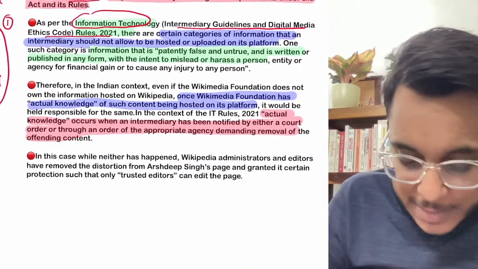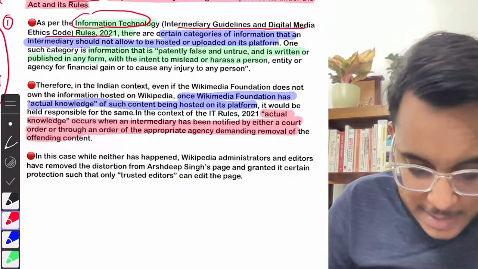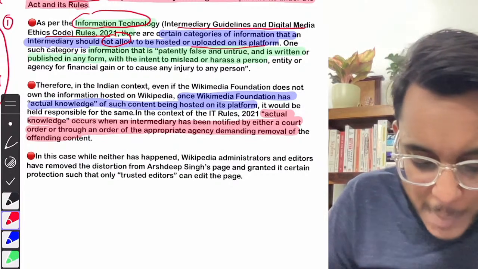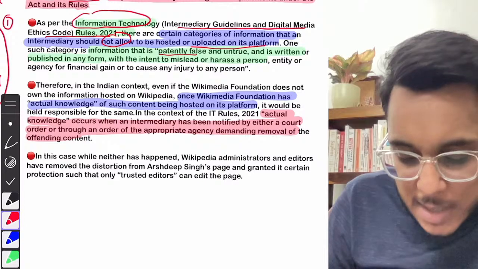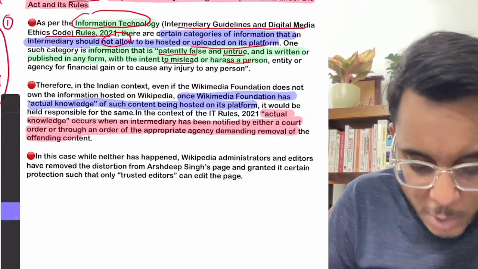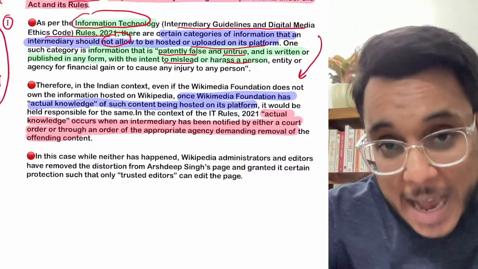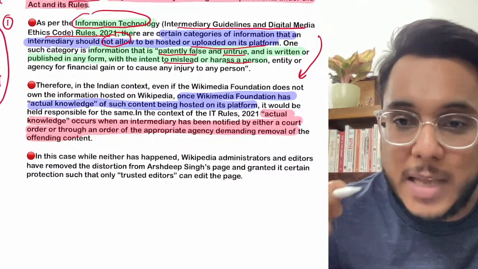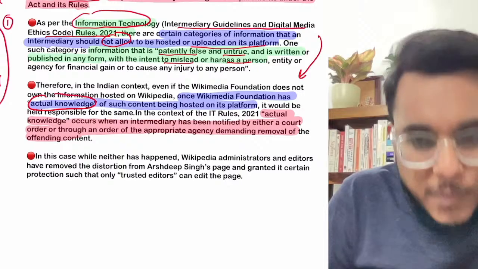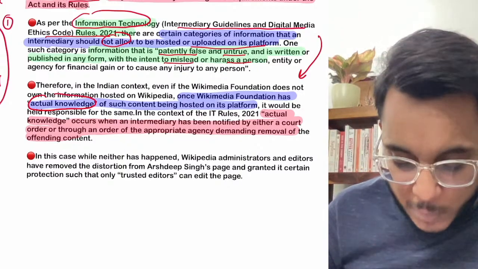Now guys, understand this. Here it has been provided that whenever a social media intermediary is there, they should not allow hosting or uploading on their platform any information that is false, untrue, or that wants to mislead or harass a particular person. If they find any such information on their platform, they have to remove it. Now, how will they get knowledge of that information?